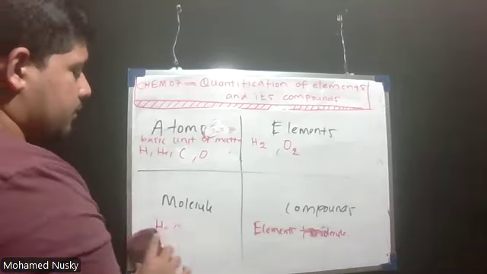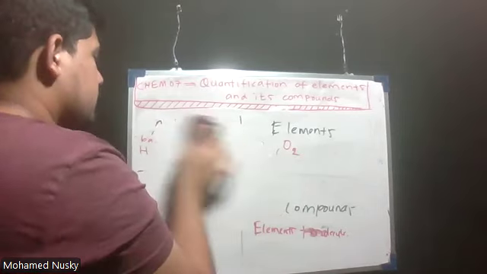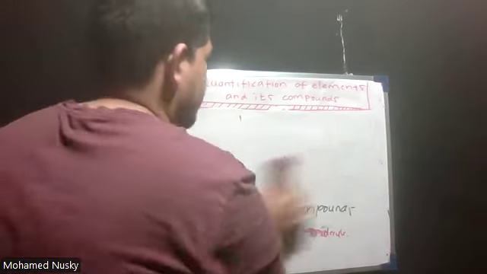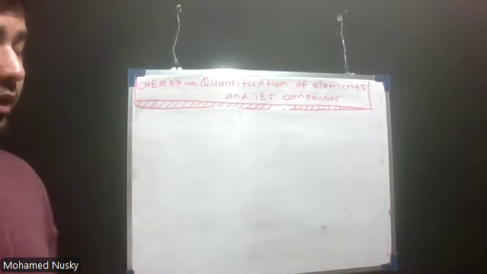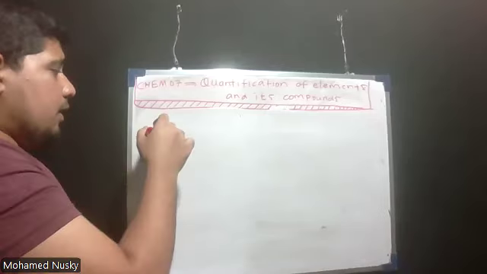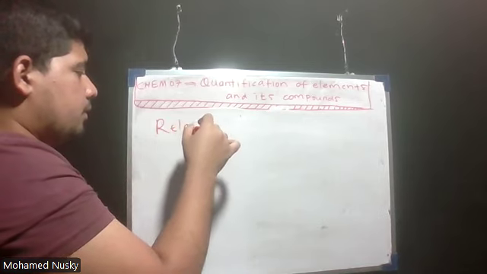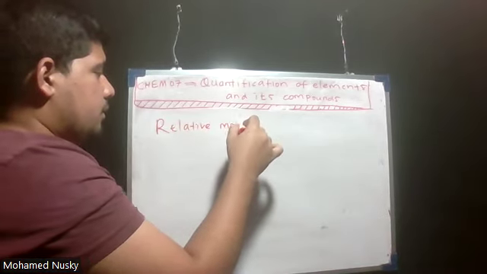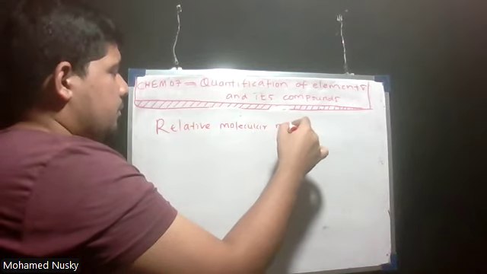I'm going to clean this. Relative molecular mass.